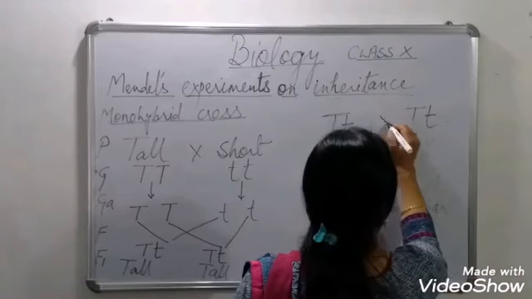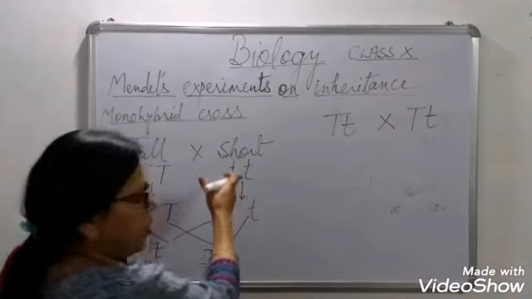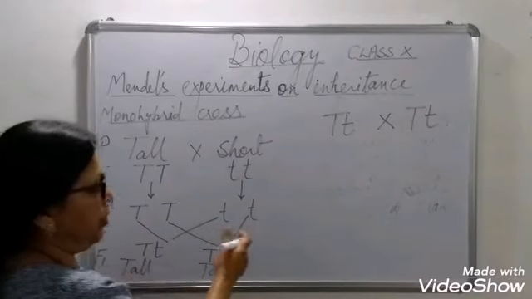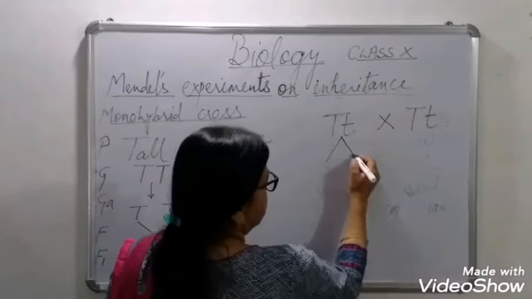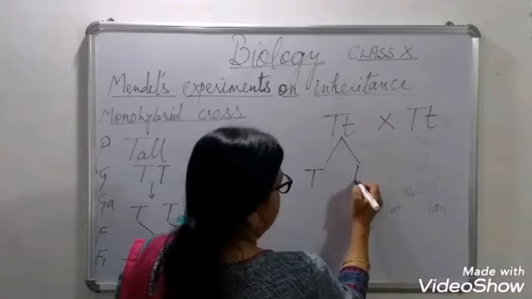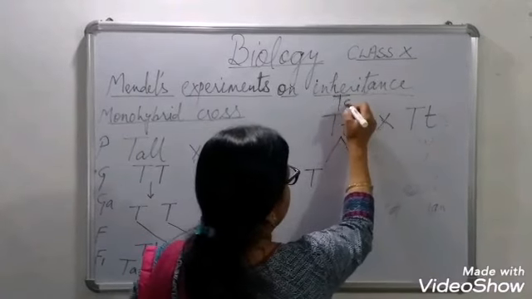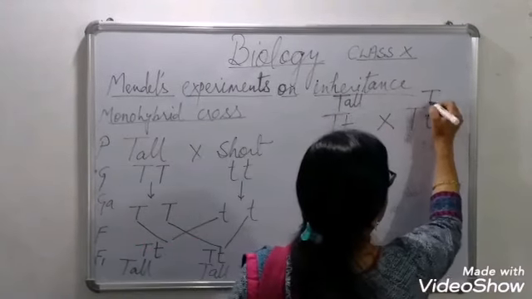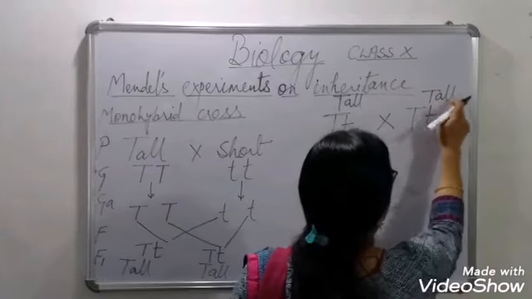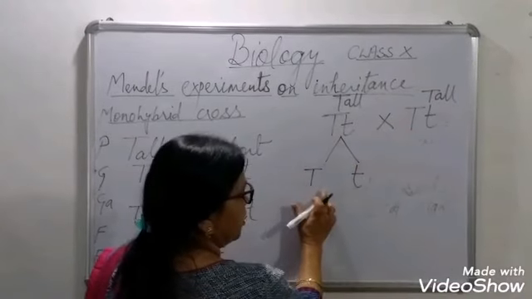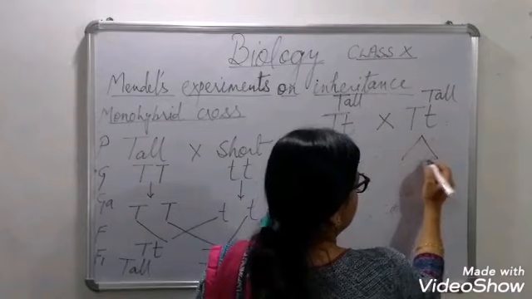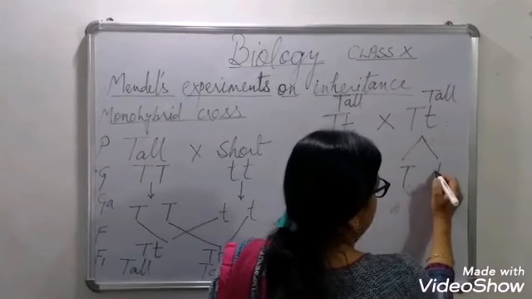Now they will become parents and they will be crossed in the same way as we had crossed in F1 generation. Now again the gametes will be formed, T and t. Remember, this is tall and this is also tall. Both tall plants are crossed together forming these gametes. Now here also capital T and small t.